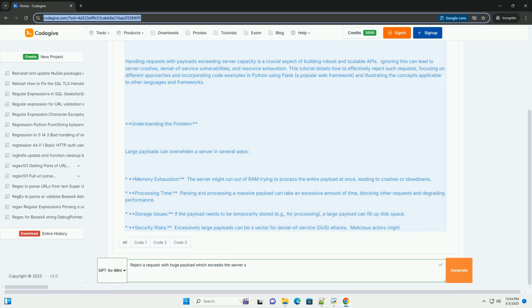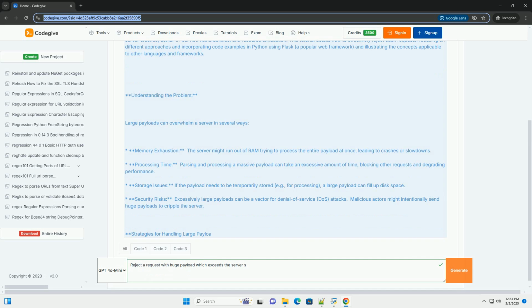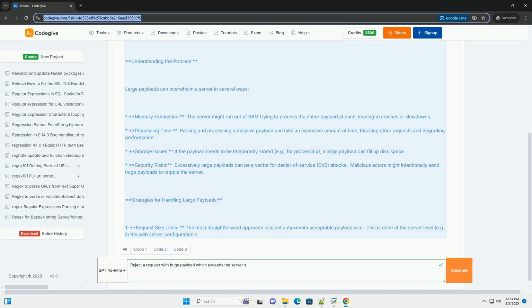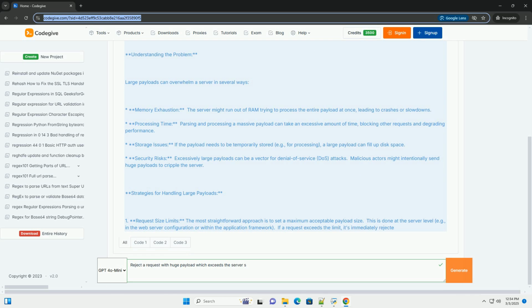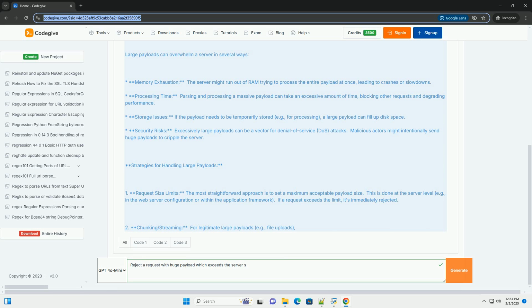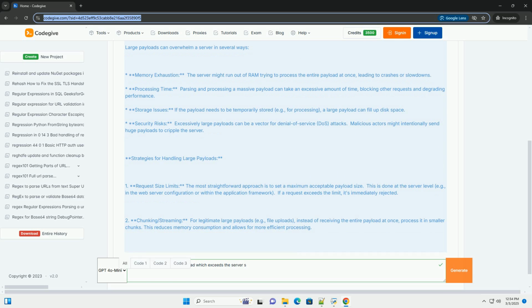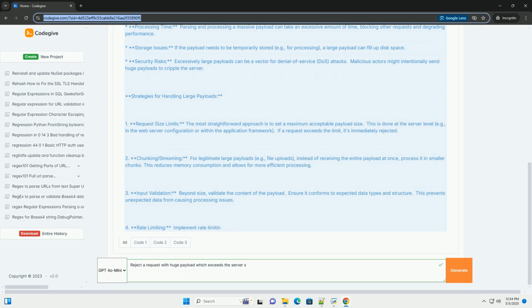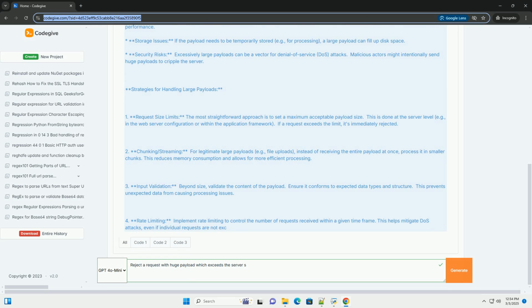This tutorial details how to effectively reject such requests, focusing on different approaches and incorporating code examples in Python using Flask, a popular web framework, and illustrating the concepts applicable to other languages and frameworks. Understanding the problem: large payloads can overwhelm a server in several ways.